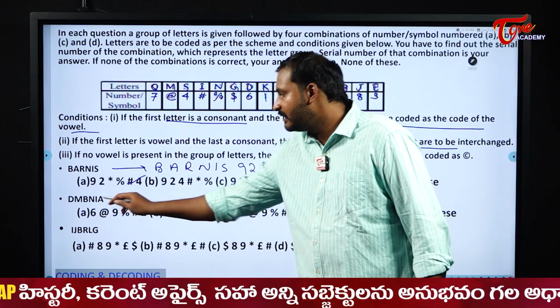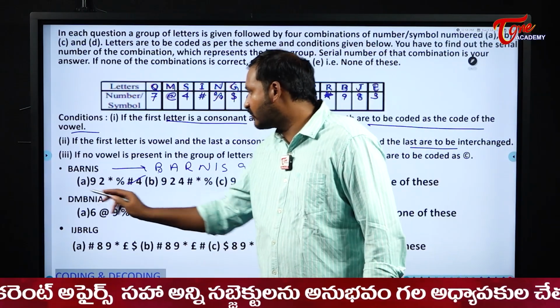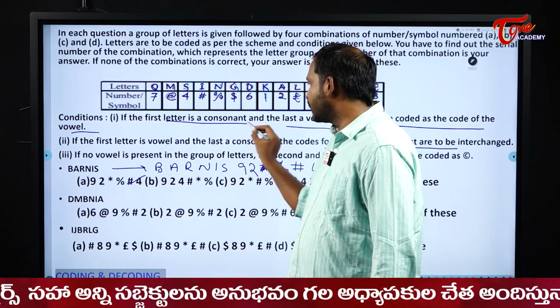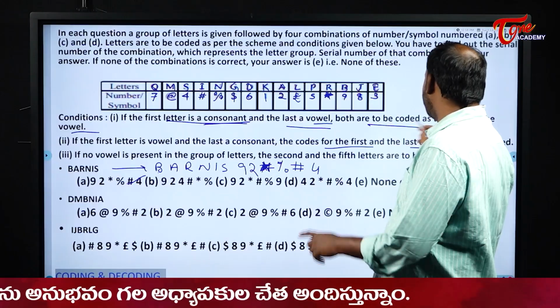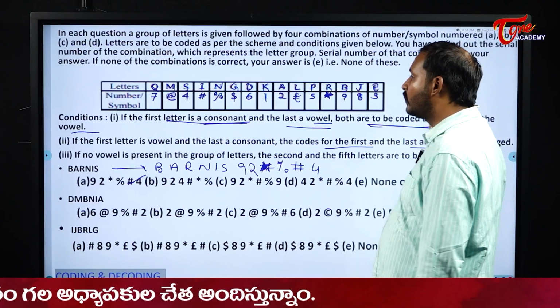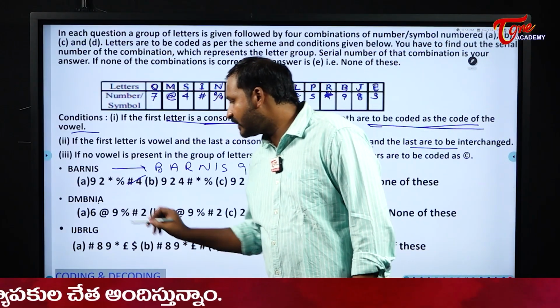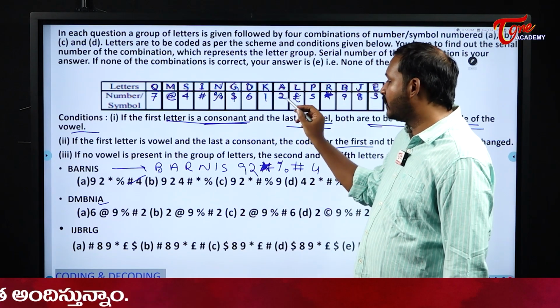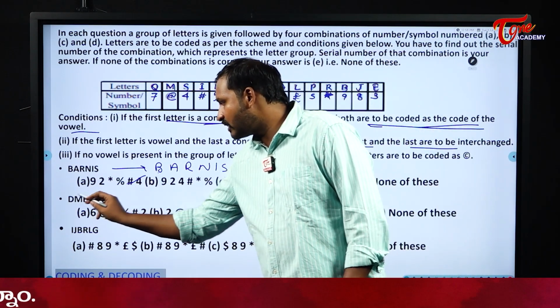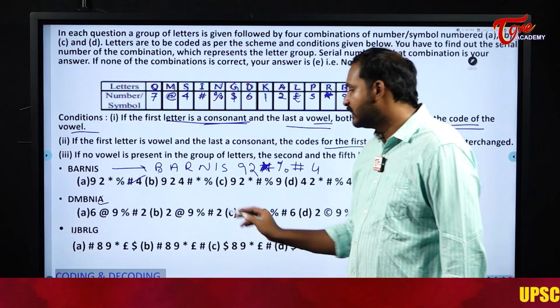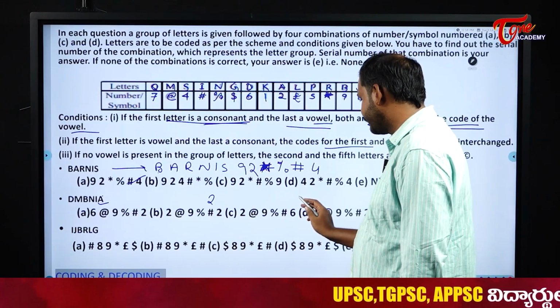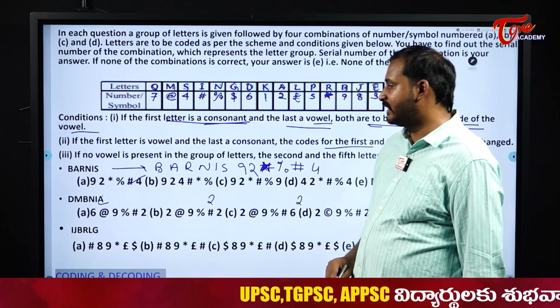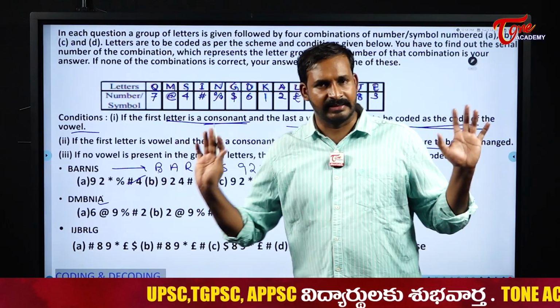Next, now see the first one. It is starting with consonant, right? If the first letter is consonant and last letter is vowel, both are to be coded as the code of the vowel. What is the code for A here actually, students? A is coded as 2. So my consonant and vowel both should be coded as the vowel only. That means it should start with 2 and end with 2. And the remaining things are same as usual.